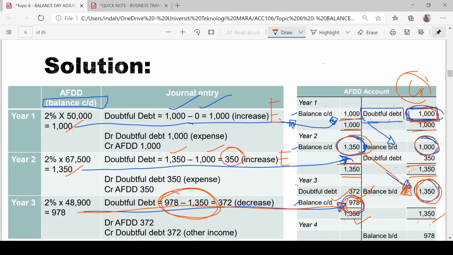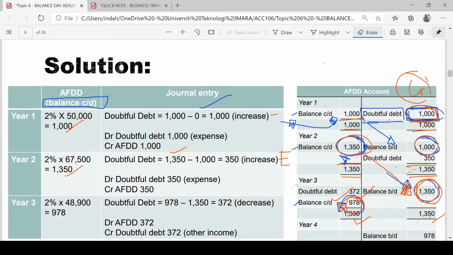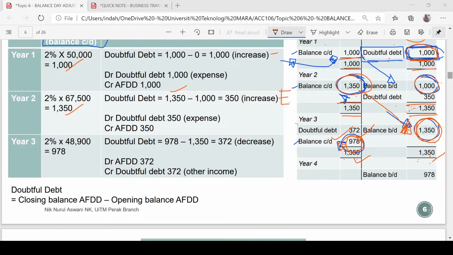If I use the formula, to know whether there is an increase or decrease, doubtful debt is equal to closing balance minus opening balance.